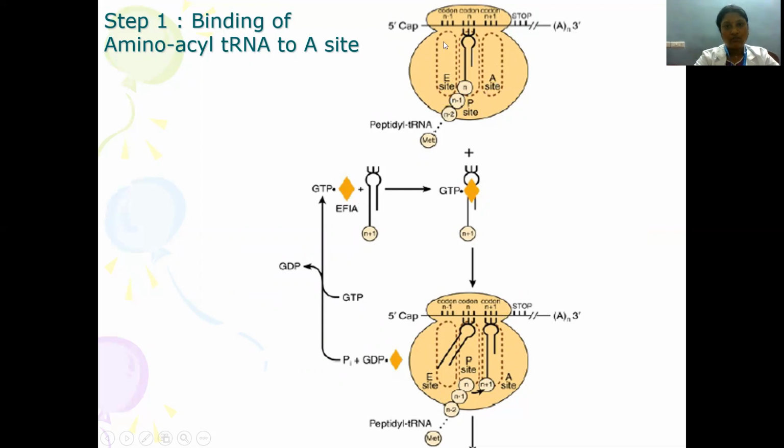So this tRNA then moves to the E site, and this sequence of amino acids again will attach to the tRNA present in the P site, which got shifted from the A site. That is how peptide bond formation and translocation of tRNA, uncharged tRNA, will happen. Then from the E site, the uncharged tRNA will get released. During this process, we need an energy source, which is nothing but GTP.